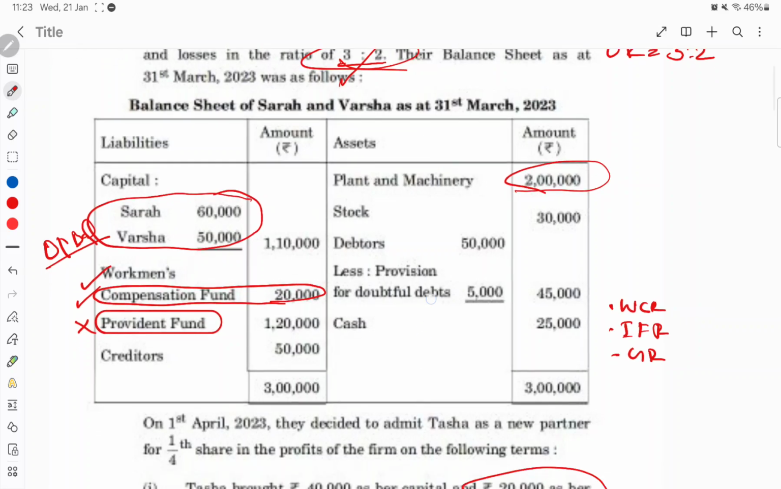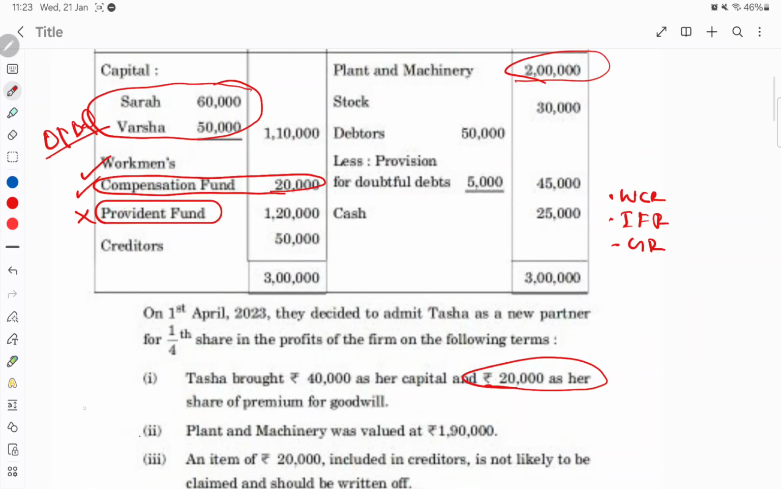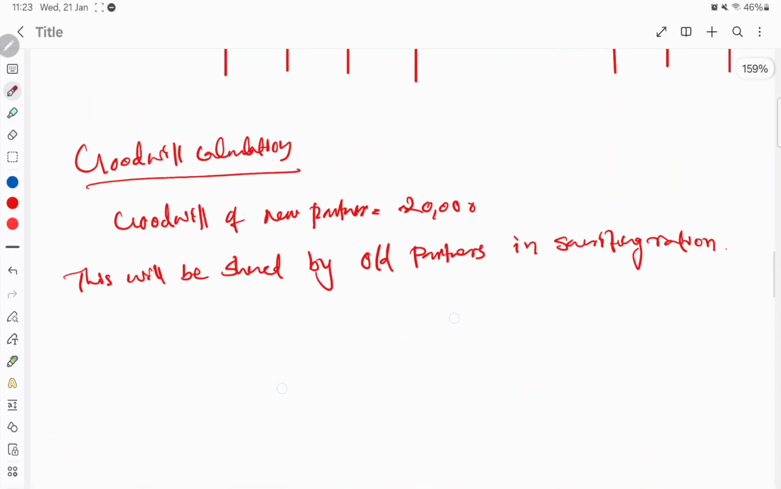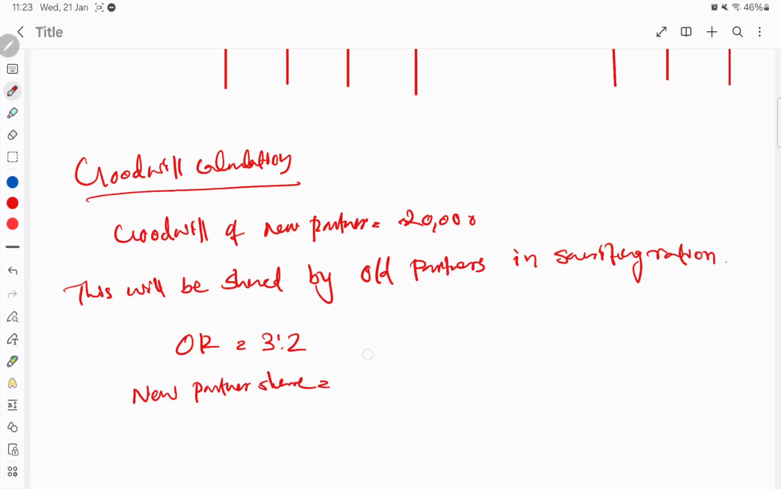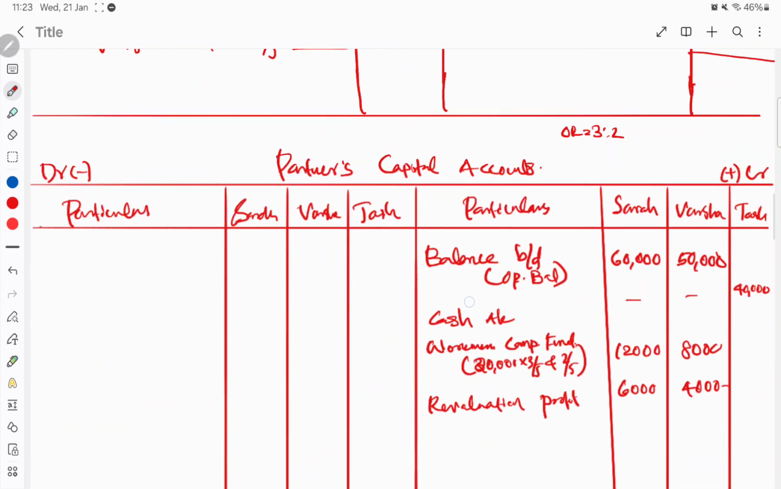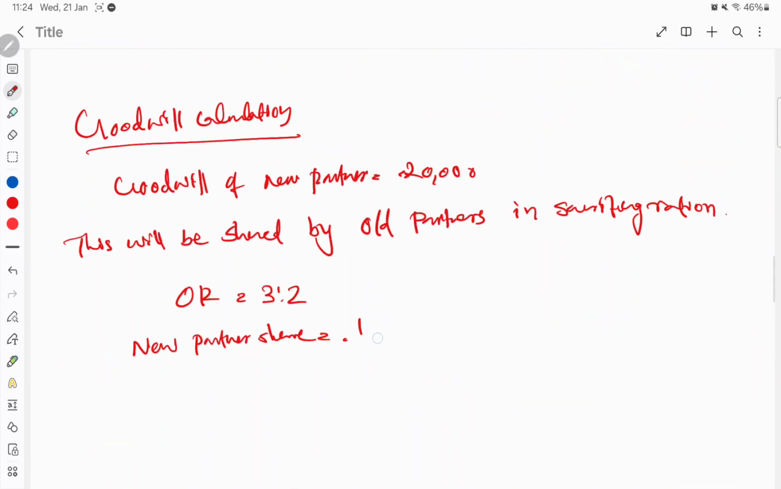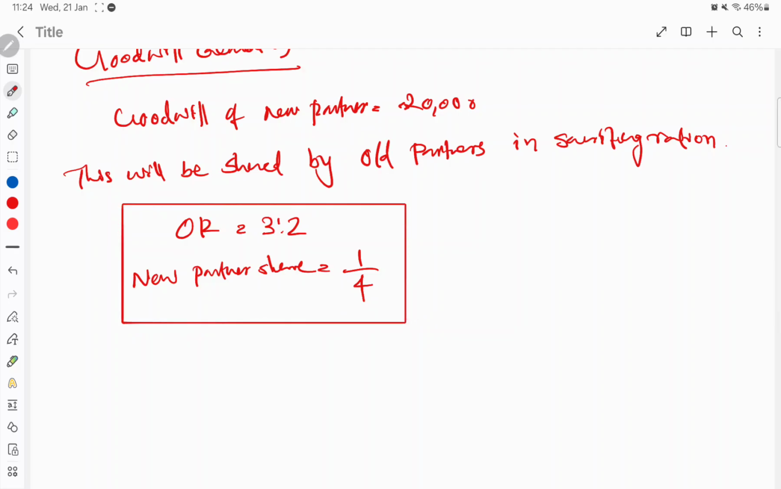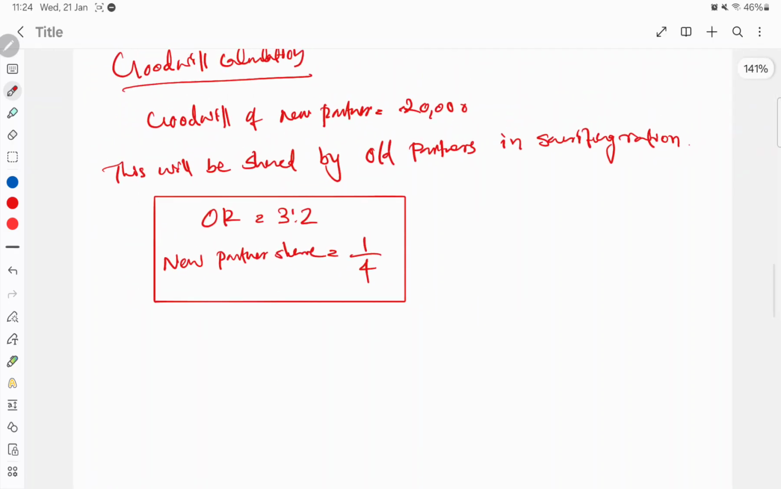Okay, but if new ratio is given, then you have to find out the sacrificing ratio. But here I will show you how to find out, right? We will get 3:2 only here, you can see. So old ratio is equal to 3:2, and new partner share is equal to 1/4 share, isn't it? So this is the given information. From this we need to find out the new ratio and sacrificing ratio.